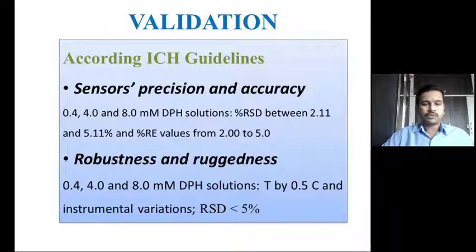Even the ruggedness was tested by using different potentiometers. By using the proposed sensors, the potentials of the DPH solutions of these concentrations were measured and the RSD values were calculated. The obtained RSD values were less than 5%. So this indicates acceptable precision and acceptable accuracy of the analytical methods, and thus the sensors are functioning very accurately and precisely.